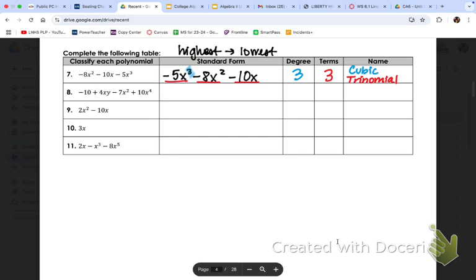Let's look at number 9, and we'll come back to number 8, so make sure you skip ahead. Number 9 is actually already in standard form because it's squared, and then the power of 1 comes second. So that one is done. Okay, highest exponent is 2. So my degree on that first term is 2. And again, my number of terms, 2. And that's annoying because they match again, but it's fine. I need to get you one that's not the same so we can learn a little bit better.